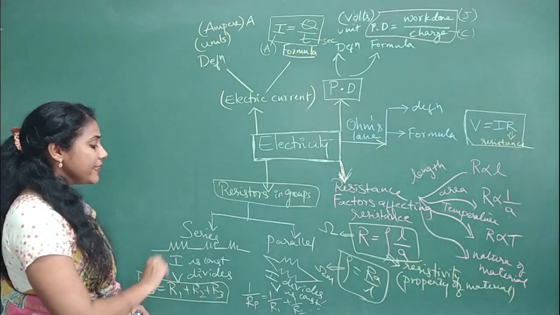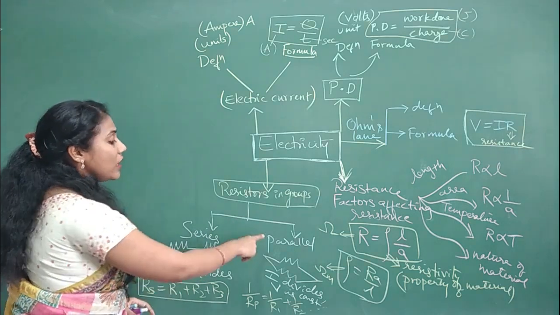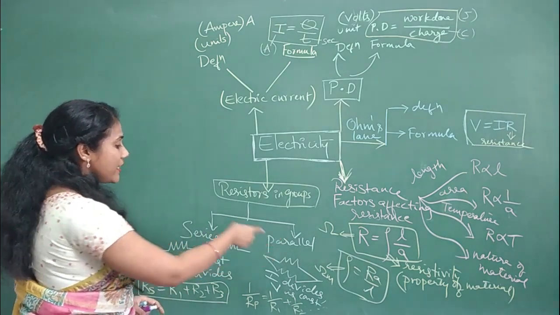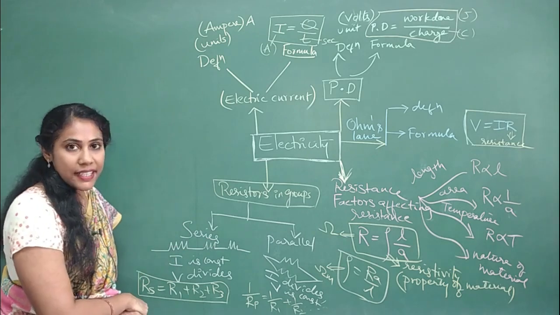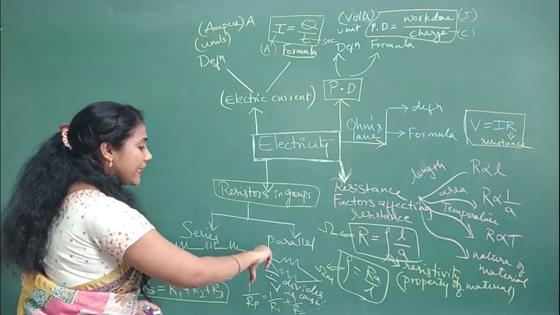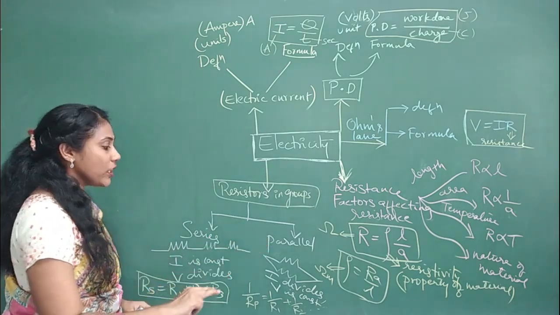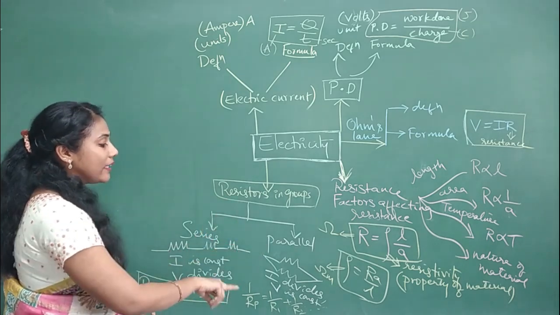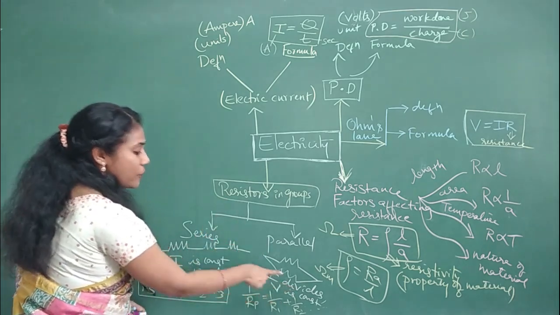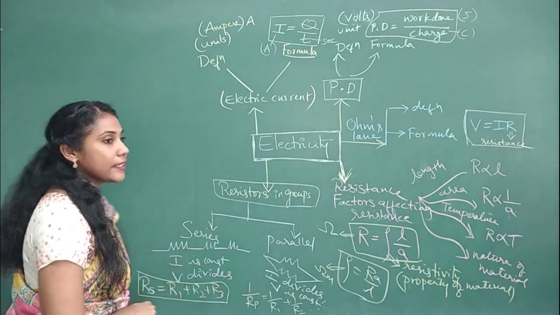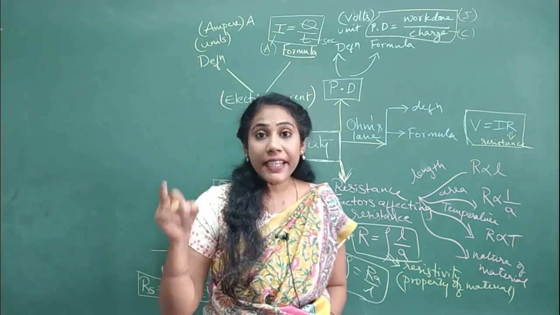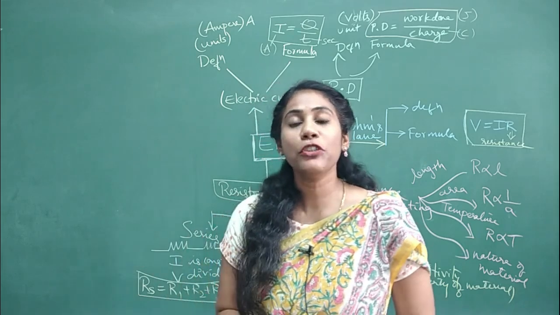One more point that is important to remember is that parallel connection is always advantageous over series connection. Whenever you are connecting certain instruments in a circuit, you have to connect them in parallel. It is because current is dividing here, and voltage is constant. Different instruments need different amounts of current.